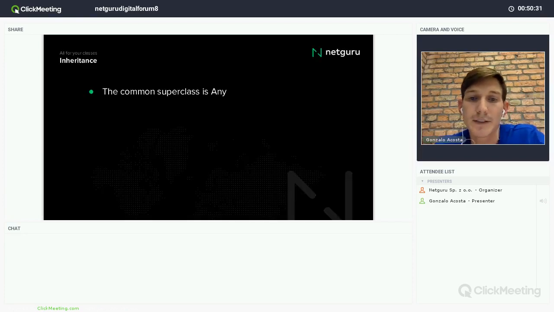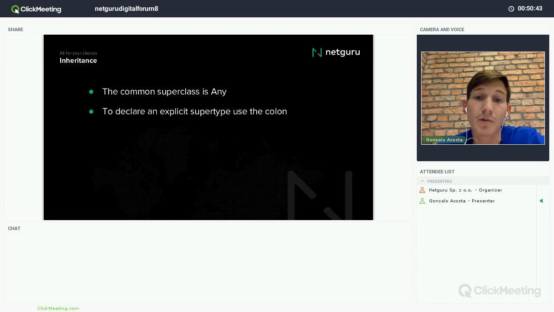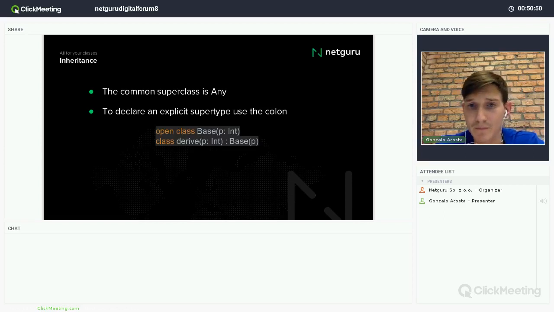Let's talk about inheritance a little bit. All the types in Kotlin, I mean, the superclass of all of them is Any. And to declare an explicit supertype, I use the colon, like I already explained. For example, of course, I need open, right? Like I was saying. And here I have the colon for a class that inherits from Base.